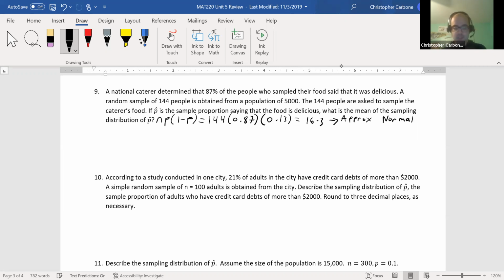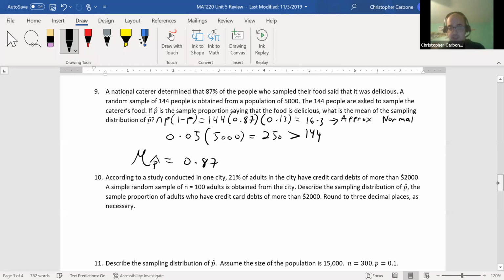We can also check that the sample size should be less than 5% of the population size. So 5% of 5,000, that's 250. And our sample size of 144 is indeed less than that. So the mean of the sampling distribution of the sample proportion will be 0.87.